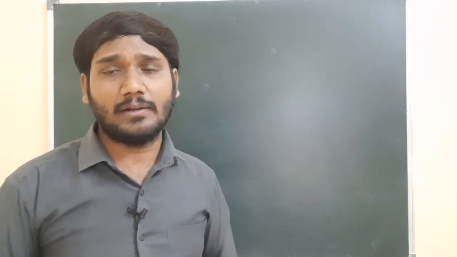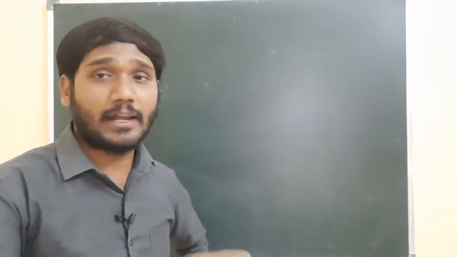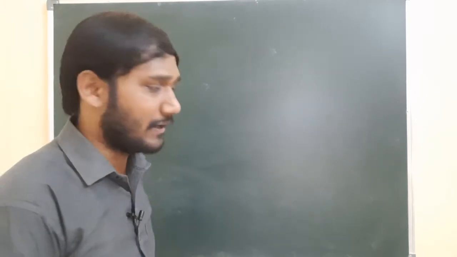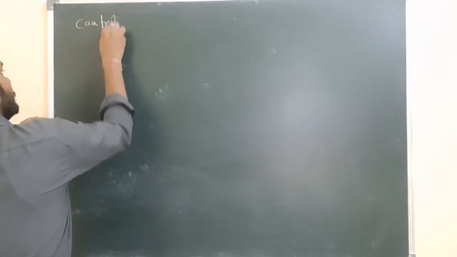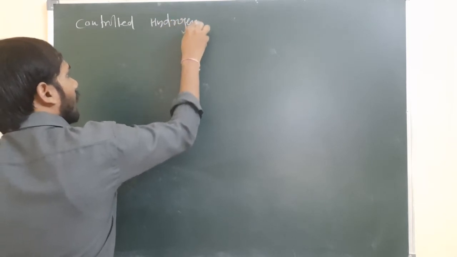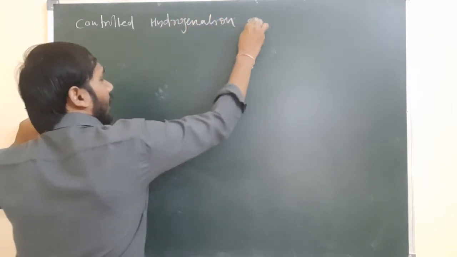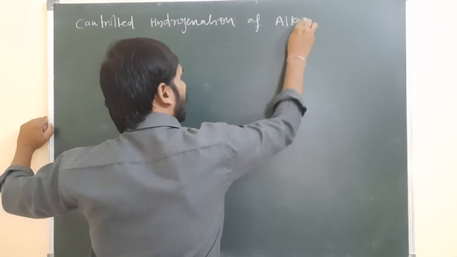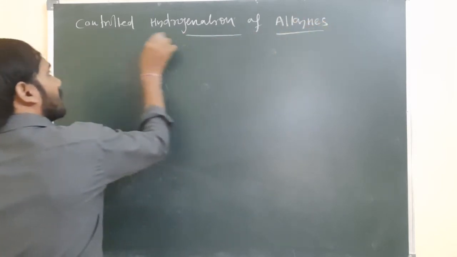For such controlled or partial hydrogenation, we use some different catalysts. So now the process is controlled hydrogenation of alkynes.